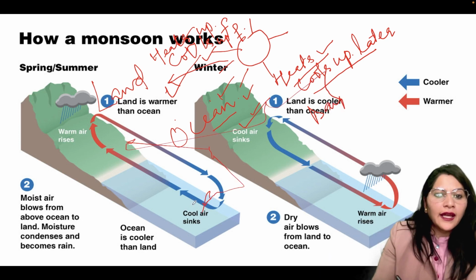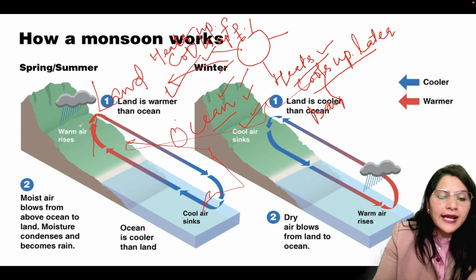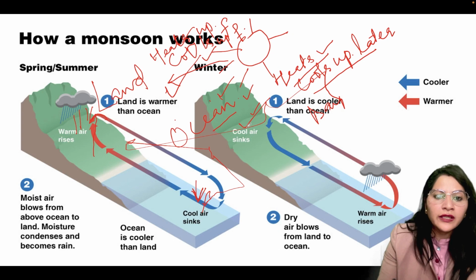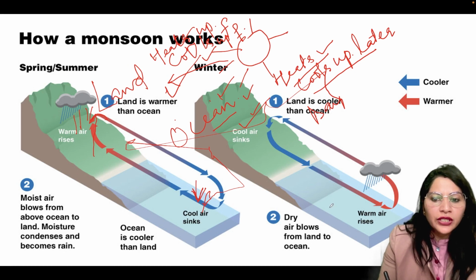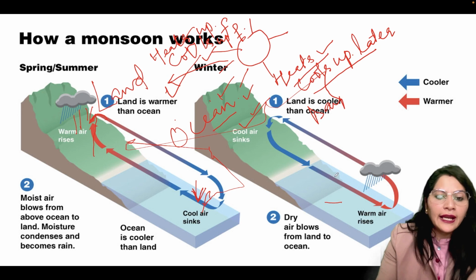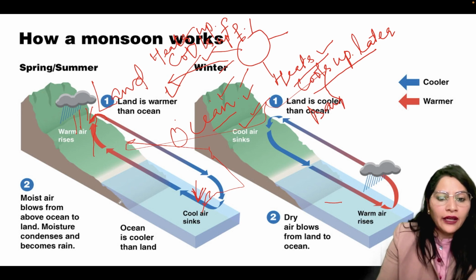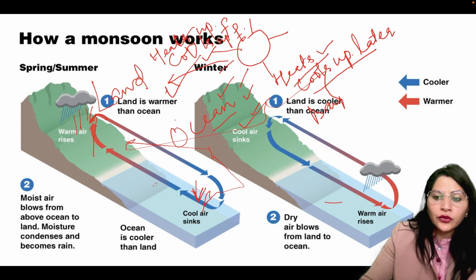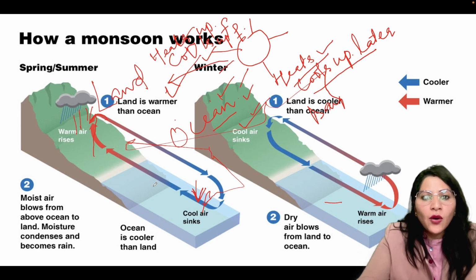Cool air sinks and warm air rises. When the warm air rises, it develops clouds, it condenses, and here rainfall will occur. And in case of cool air, it will sink down. This is the case when land is warmer than ocean, and when land is cooler than ocean. Here dry air blows from land to ocean, and moisture-ridden air will blow from ocean to land. This is how a monsoon works.